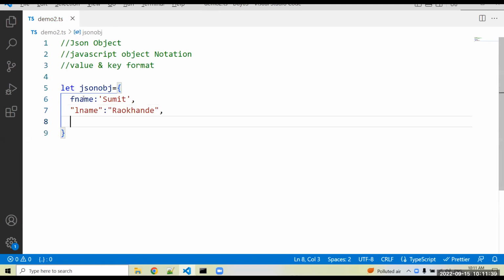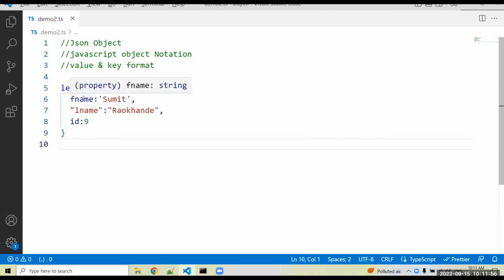If you want one more key, comma separated, mention for example ID. ID is in number format, so directly you can mention the ID as 9. So ID is your last key. Don't give any comma after the last key. So it is your JSON object. It is only a simple JSON object.